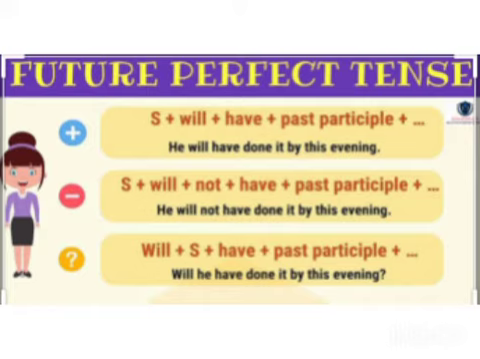Why should we use will in the front? Yes, only to make the sentence into an interrogative, that is a question type. Let's see the example. Will he have done it by this evening? So these are the examples for future perfect tense. Shall we explore the chart for future perfect tense?